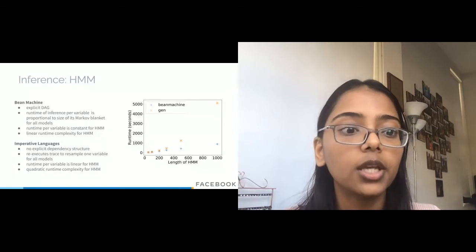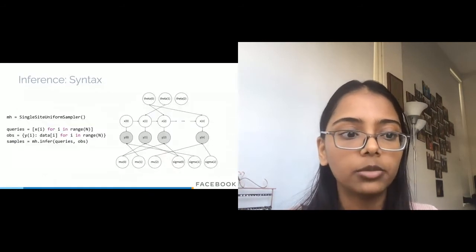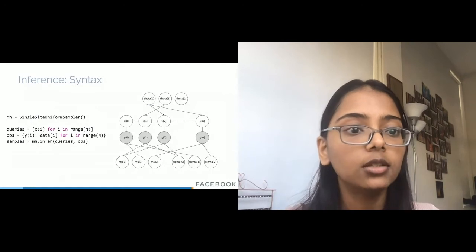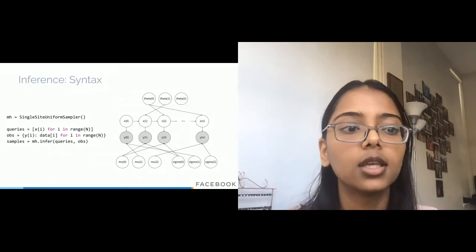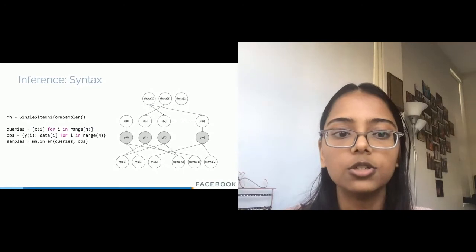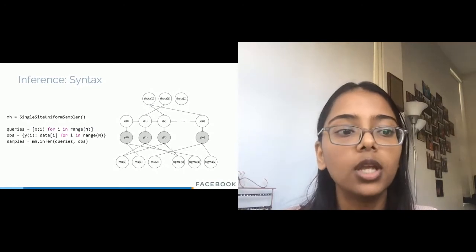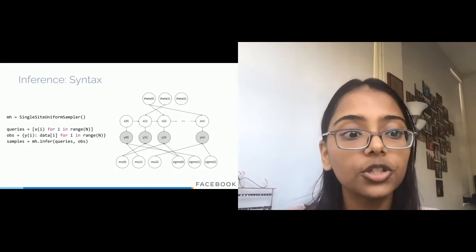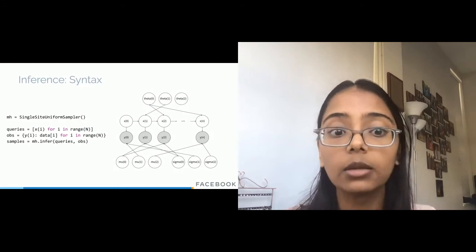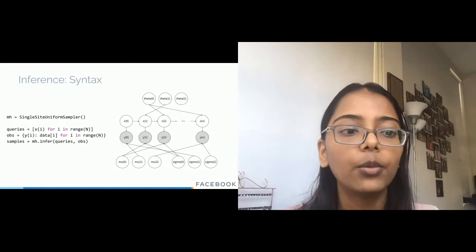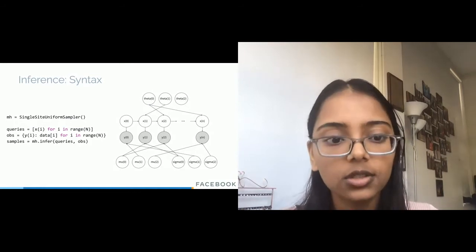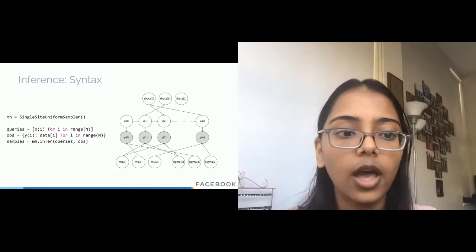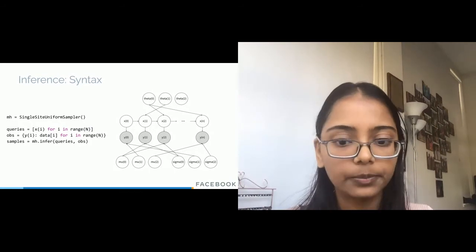Here we showcase how inference is called in Bean Machine. We instantiate the inference algorithm we're using. In this case, because we have discrete variables, we're using a uniform sampler. We create a list of random variables that we wish to query. We create a dictionary of observations, binding random variables to observations. We pass in queries and observations, and Bean Machine creates the graph and automatically performs inference.